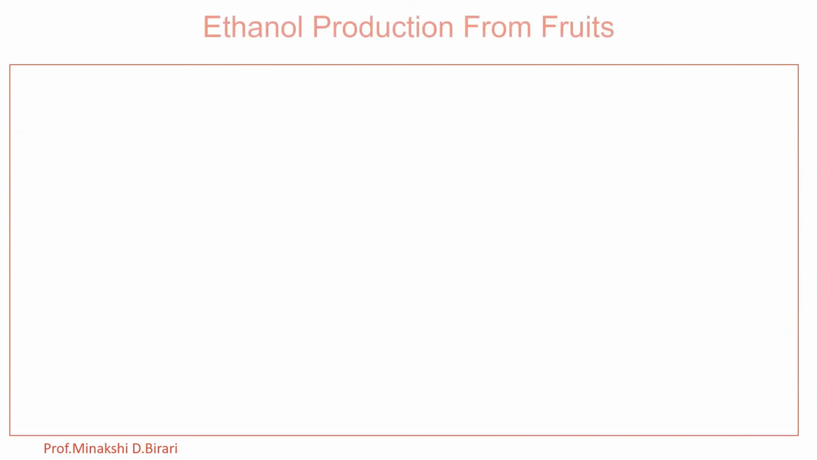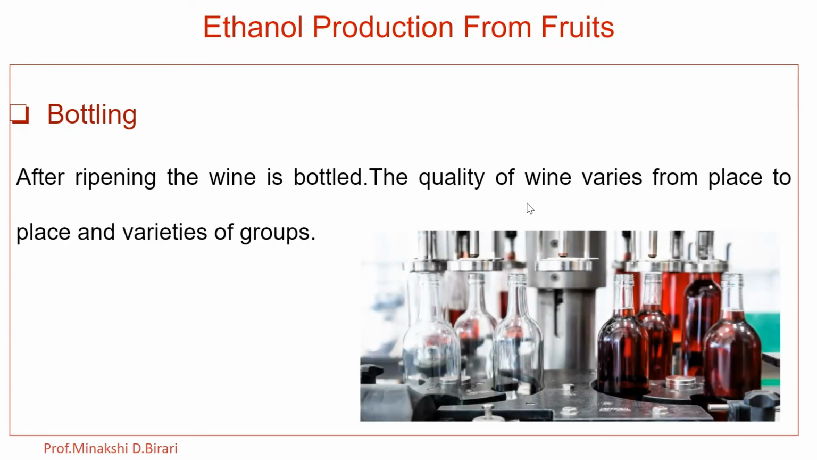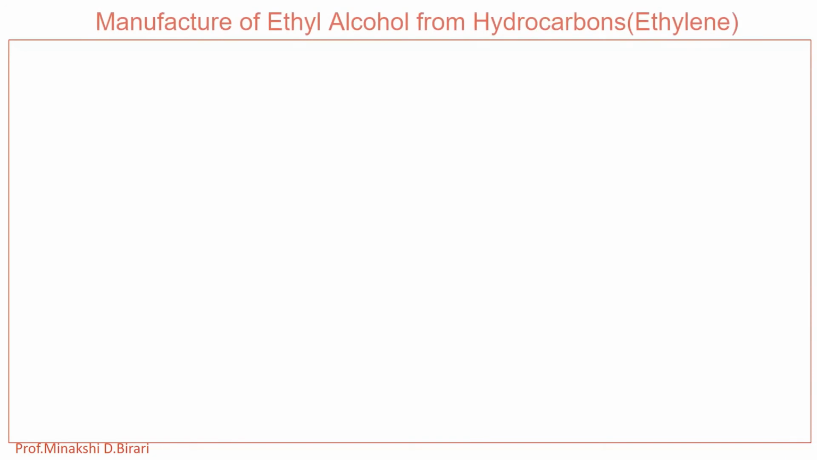Then the next step is bottling. After ripening, the wine is bottled. The quality of wine varies from place to place and varieties of grapes. So these are the steps involved in the manufacture of industrial alcohol from fruits, which are preparation of must, fermentation, ripening and bottling. Now let's see the manufacture of ethyl alcohol from hydrocarbons, especially by the use of ethylene, how